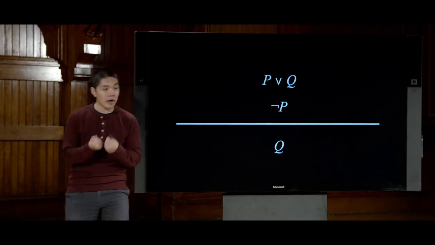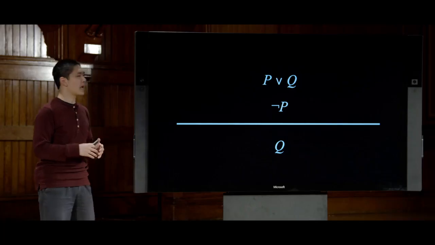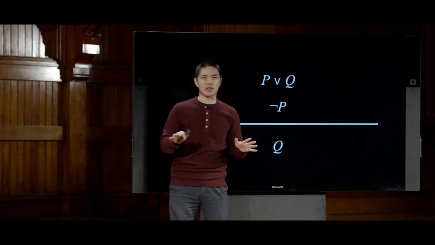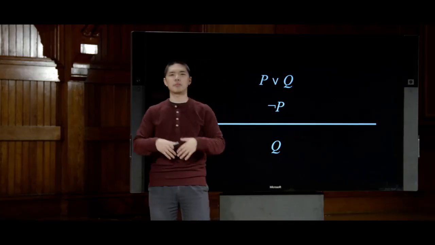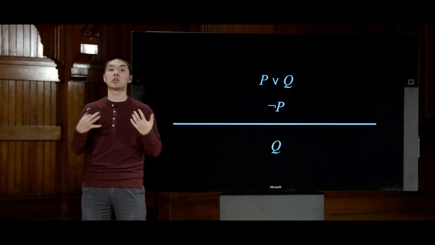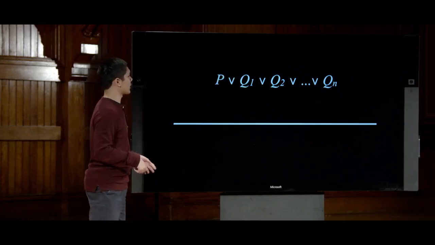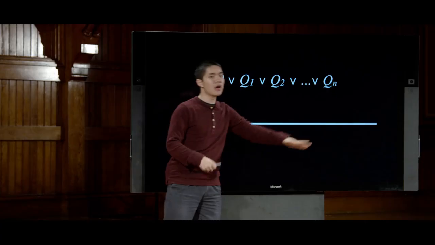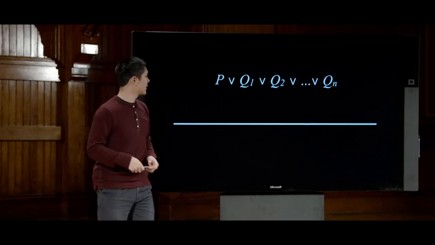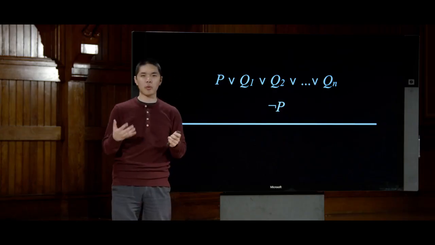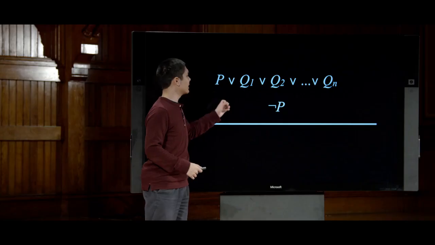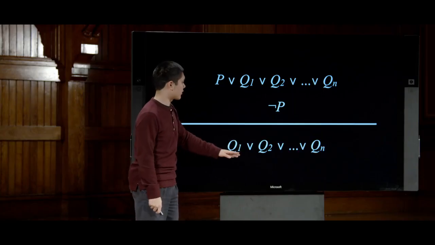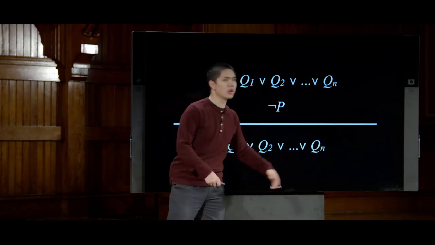And this, it turns out, is quite a powerful inference rule in terms of what it can do, in part because we can quickly start to generalize this rule. This Q right here doesn't need to just be a single propositional symbol. It could be multiple, all chained together in a single clause, as we'll call it. So if I had something like P or Q1 or Q2 or Q3, so on and so forth, up until Qn, so I had n different other variables, and I have not P, well, then what happens when these two complement each other is that these two clauses resolve, so to speak, to produce a new clause that is just Q1 or Q2 all the way up to Qn.